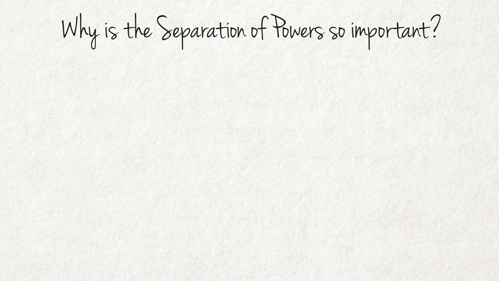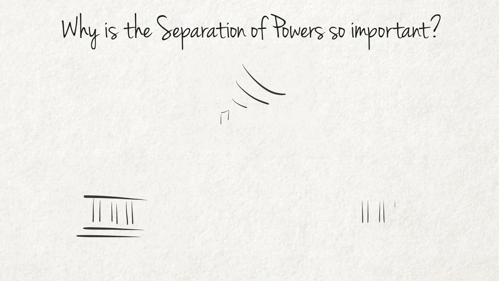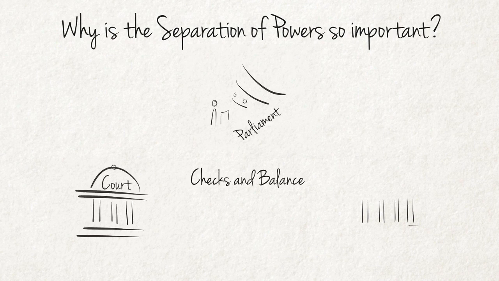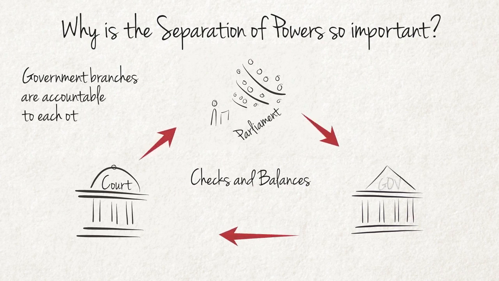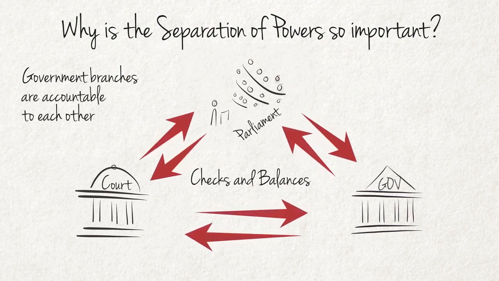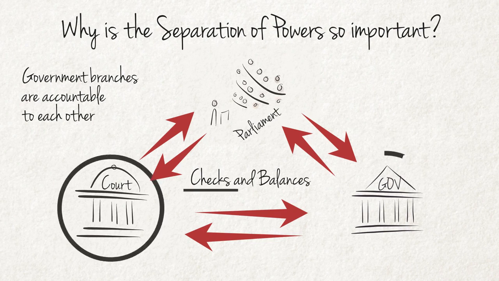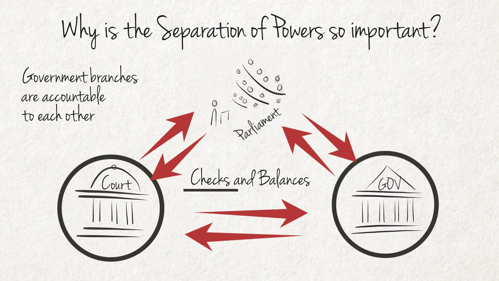The separation of powers is important because it provides a vital system of checks and balances. Firstly, it ensures that the different branches control each other. This is intended to make them accountable to each other. These are the checks.